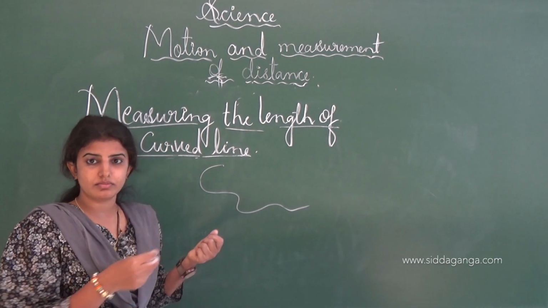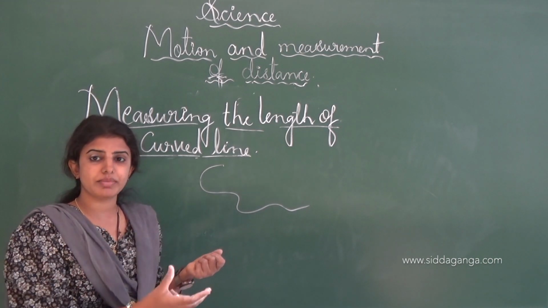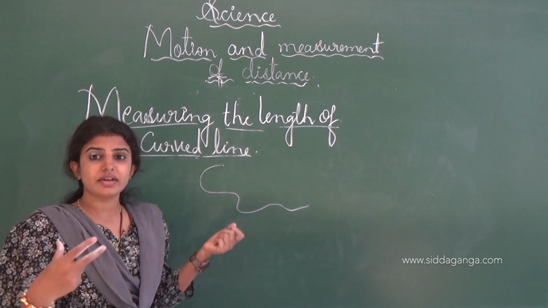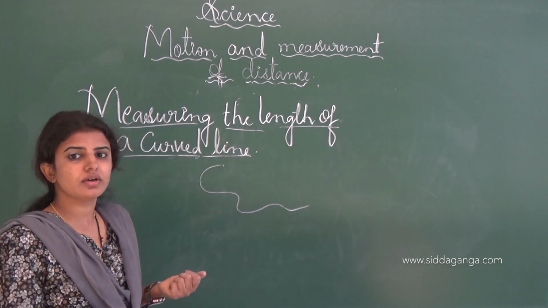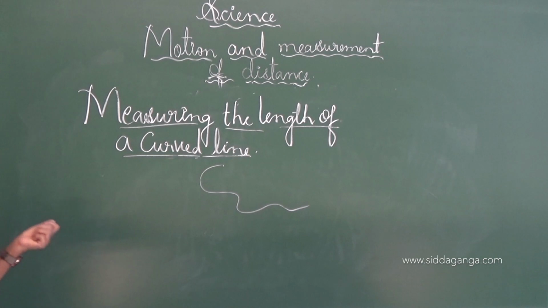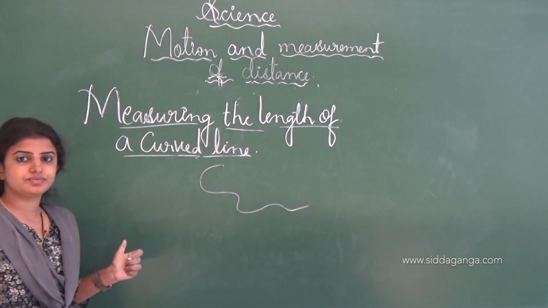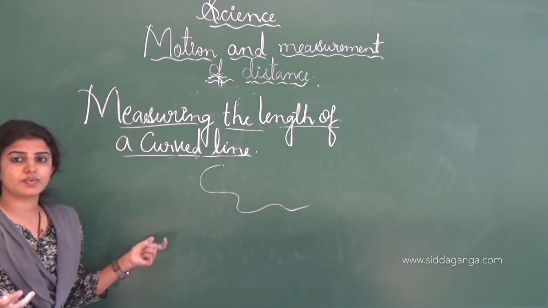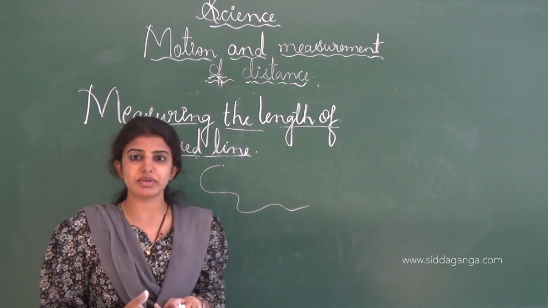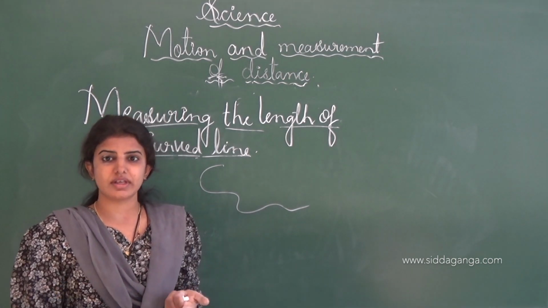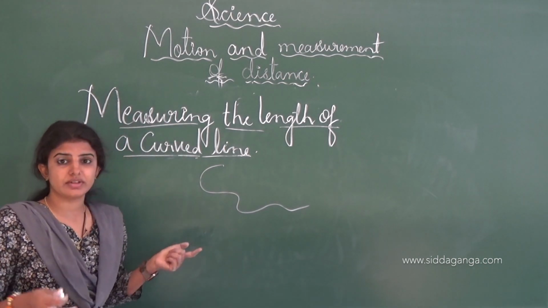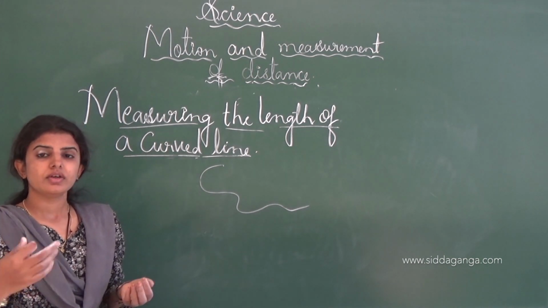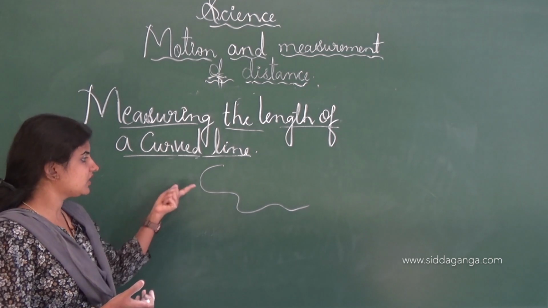Later, when the curved line is completed, we have to take the length of the thread and compare it with a meter scale or centimeter scale, and then we will get the accurate measurement. This is all about measuring the length of the curved line. If a curved line is there, it is very difficult to measure it using the centimeter scale or the meter scale. That's why there are various types of devices and objects from which we can easily measure the curved line.